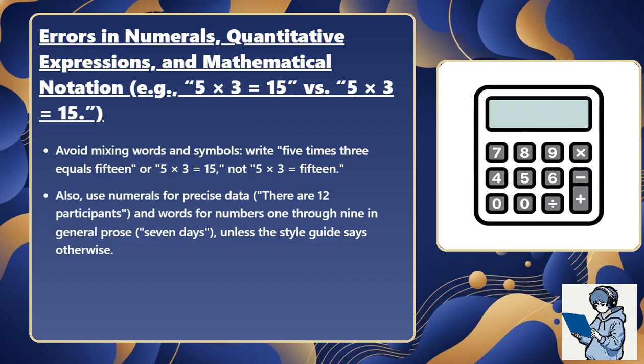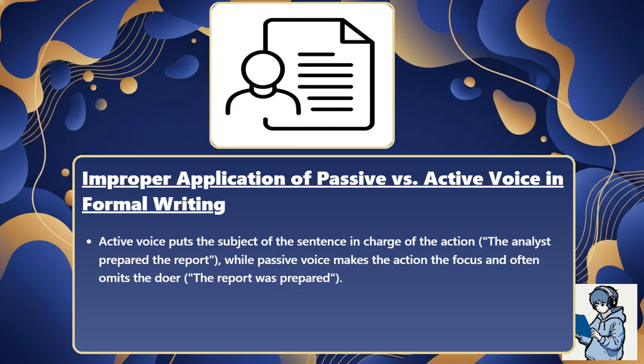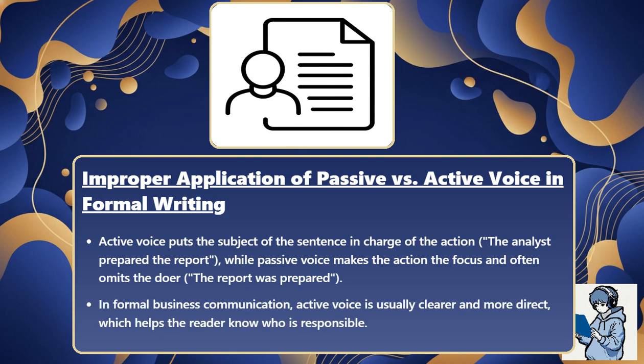Active voice puts the subject of the sentence in charge of the action. For example, the analyst prepared the report, while passive voice makes the action the focus and often omits the doer. For example, the report was prepared. In formal business communication, active voice is usually clearer and more direct, which helps the reader know who is responsible.